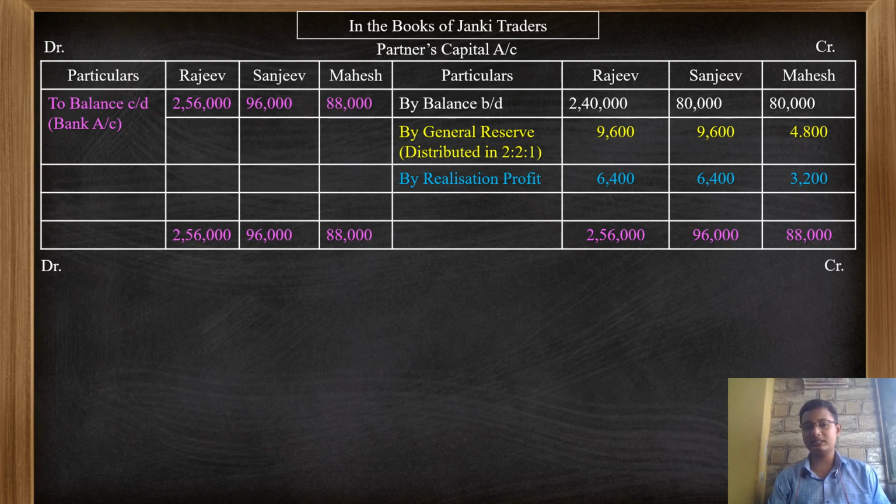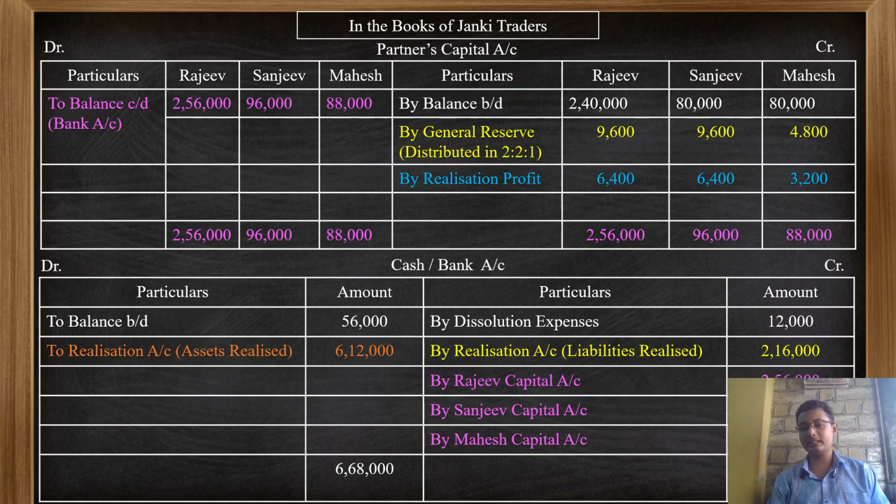So after that, if I see there are no further entries in the capital account, I will close the entries and transfer the balance as balance carried down, or here I can write as to bank account, because our firm is going to close, so the partners will be getting their share. Finally, the cash bank account, the entry I have passed in the realization account as dissolution expense on the debit side. So here it will be on the credit side of the bank account by dissolution expense as 12,000.